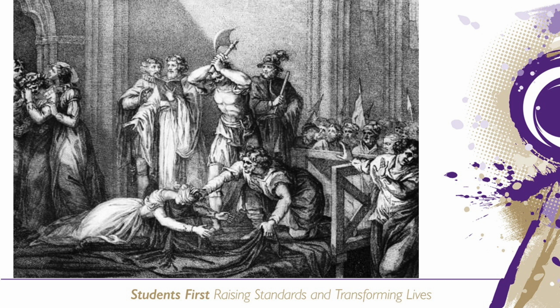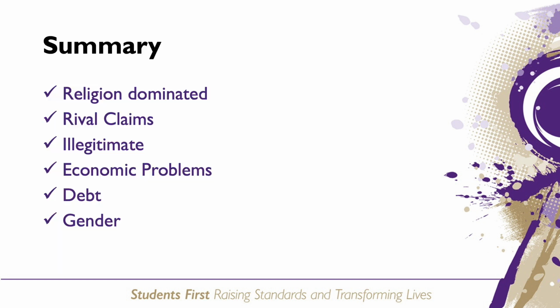In summary, Elizabeth faced a great many problems when she became queen in 1558. Religion seemed to dominate, as her Protestant beliefs made her a potential target for invasion from Catholic countries such as France and Spain, who were keen to restore Catholicism across Europe.